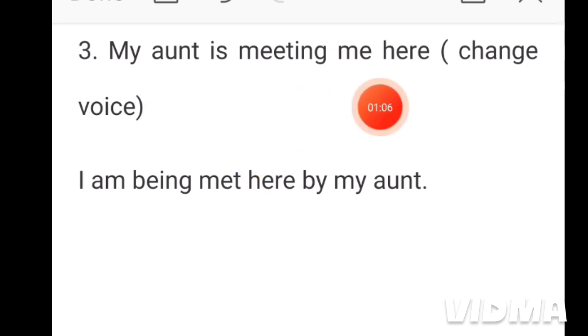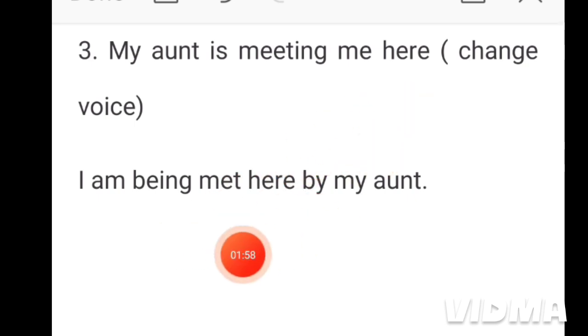Here, me, this object has been shifted to the beginning of the sentence. The subjective form of me is I, so we have written I. After that, we have used a helping verb, am. Then we have written being. We know that if a sentence in active voice is in any continuous tense, either present continuous or past continuous, then we have to use being in the passive voice. So we have written being. Met: this is the past participle form of the main verb meeting. So we have written met.